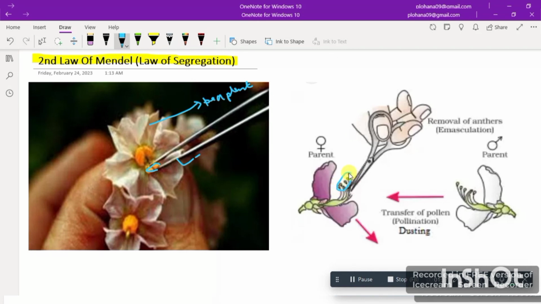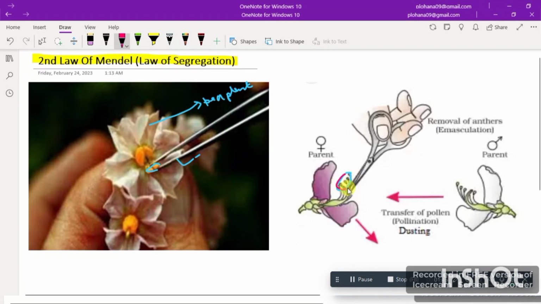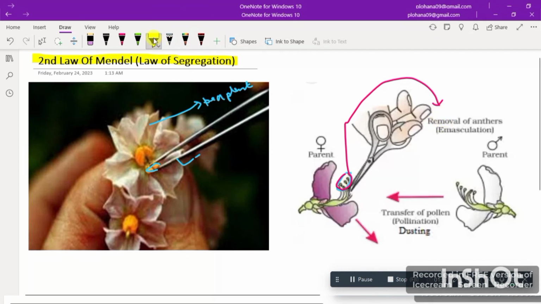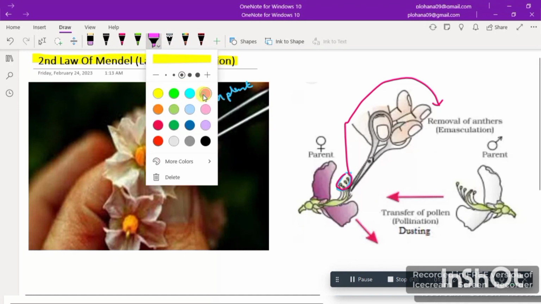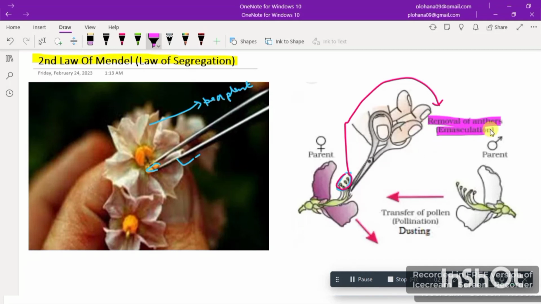These are the anthers. Wait, let me use another color of the marker. So first of all, they are removing anthers. This process is called what? This process is called emasculation, right? So removal of anthers is called emasculation. Wait, let me mark here. As you can see here, this is emasculation, right? So they have removed these anthers.